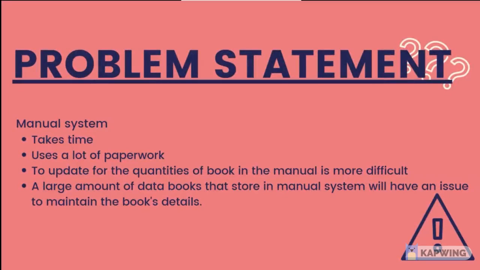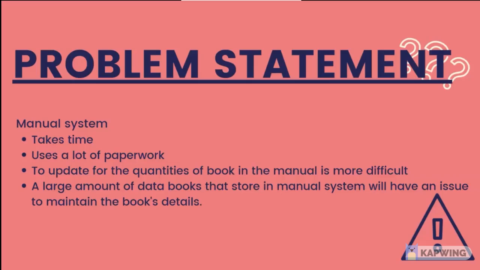A manual system usually takes time because reporting and checking data can be time consuming. Furthermore, it also uses a lot of paperwork to keep the details secure and takes more physical space to keep track of paper documents. Next, manual systems put pressure on people to collect all details of their work at all times, because updating the quantities of books manually is more difficult.